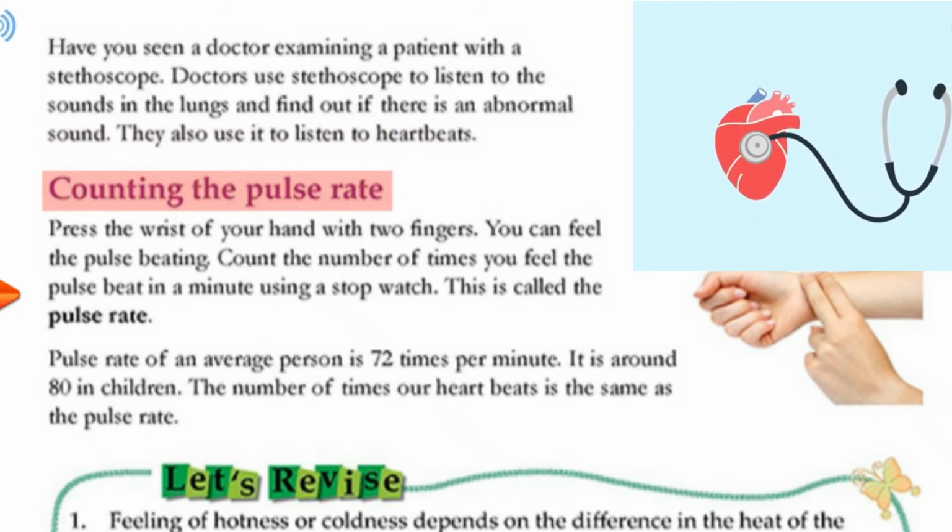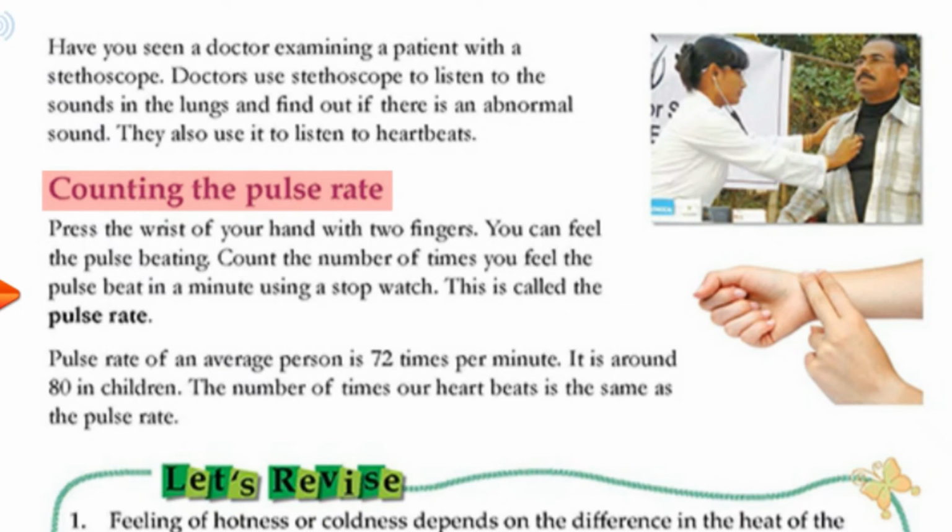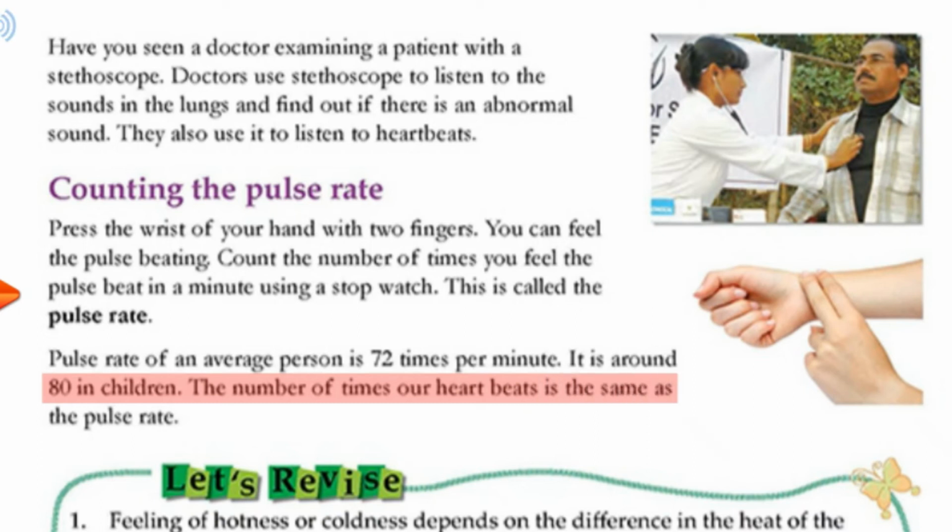Counting the pulse rate. Press the wrist of your hand with 2 fingers. You can feel the pulse beating. Count the number of times you feel the pulse beat in a minute using a stopwatch. This is called the pulse rate. Pulse rate of an average person is 72 times per minute. It is around 80 in children. The number of times our heart beats is the same as the pulse rate.